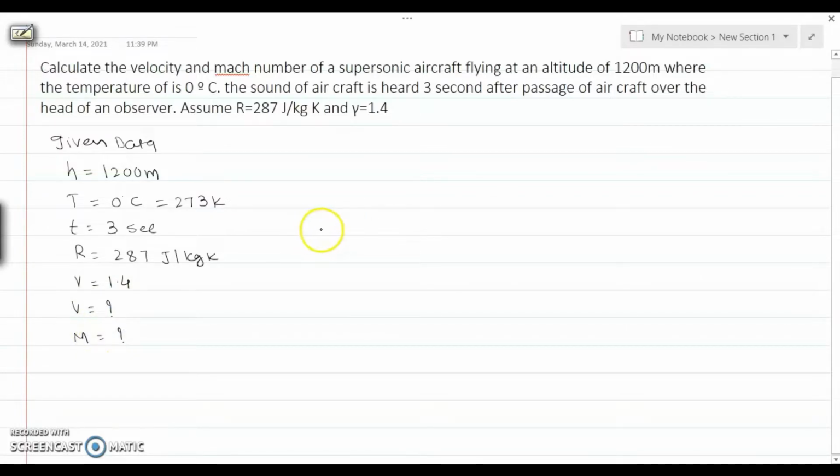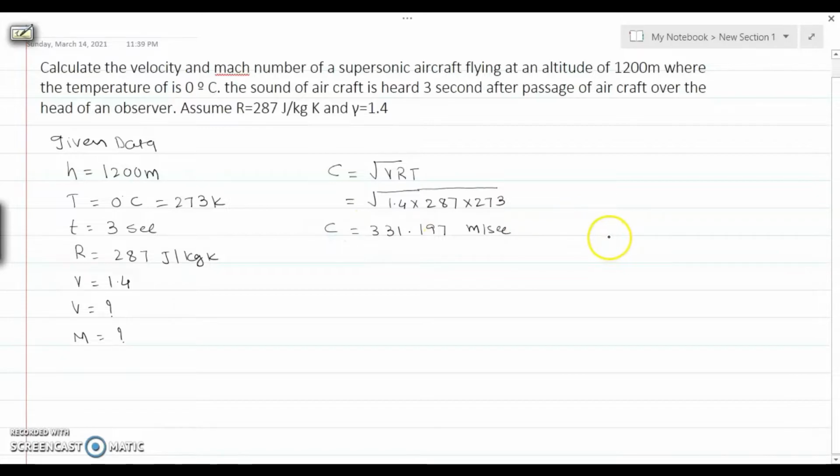So students, first by using the relation of velocity of sound for an adiabatic process, we can find the velocity of sound, that is the square root of gamma RT. The value of gamma is 1.4, R is 287 and the temperature is 273. By using this data and relation, we get the speed of sound at 0 degrees centigrade, that is 331.197 meters per second. So this is the velocity of sound.